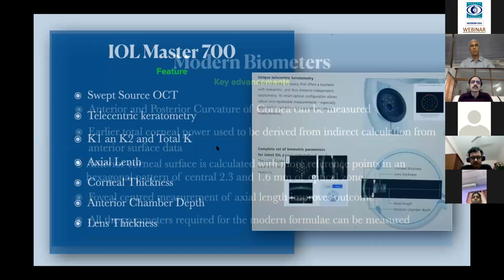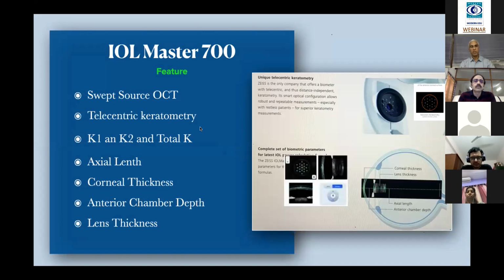This is the IOLMaster, how it uses swept source with a telecentric keratometry, and we can acquire K1 and K2, and also the total K1 and K2, where it measures the anterior and posterior curvature separately and gives you both readings, before the total K and after the total K. Axial length, corneal thickness, everything we can get with a B-scan base. So we are very sure whether the ray is passing through the fovea or not. And also indirectly we can know the status of the fovea.